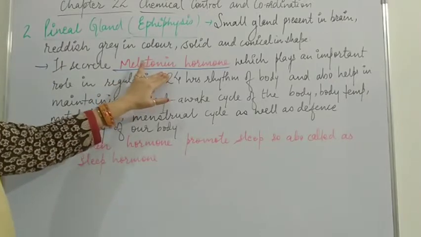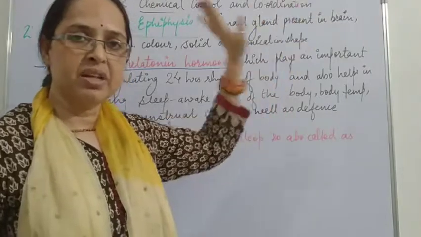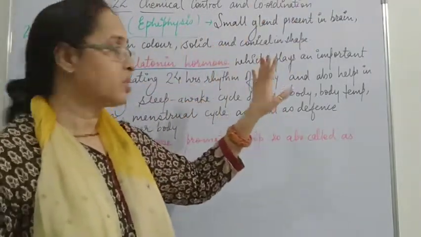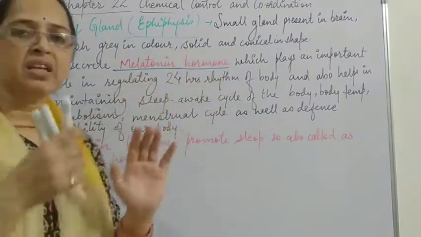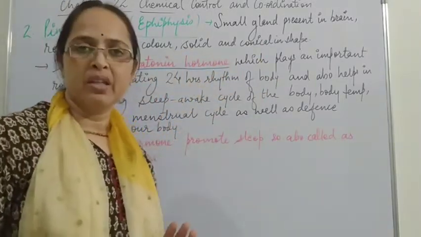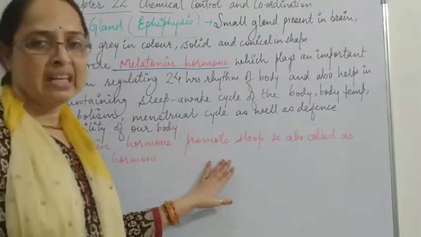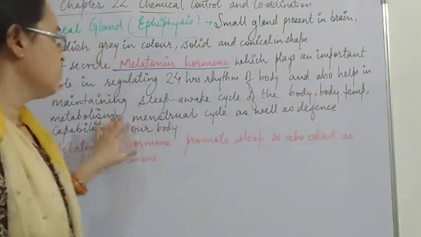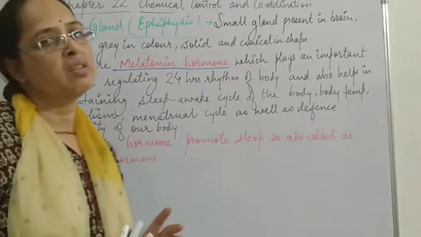Melatonin hormone is secreted by the pineal gland. Pineal gland is located in the brain. It is reddish gray in color and a conical solid structure. It plays an important role in maintaining the circadian rhythm, or diurnal, that means sleep-awake cycle, and it promotes sleep as well as regulates body temperature, menstrual cycle, defense mechanism and metabolism of the body.